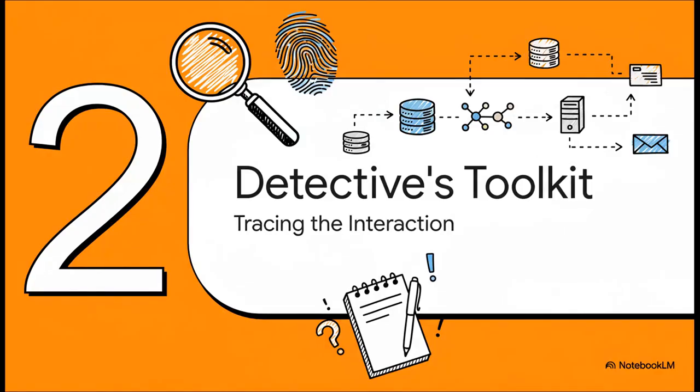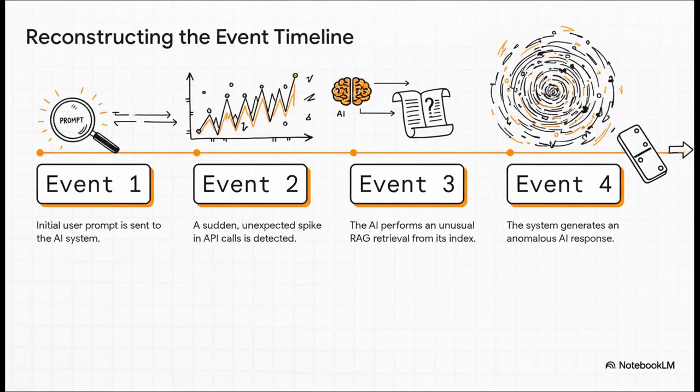Okay, so let's get into the playbook itself. We're going to start with the first part of what I like to call our detective's toolkit, tracing every single interaction with the AI. First things first, we become digital archaeologists. We have to reconstruct the exact timeline of the event. We start with the initial prompt a user sent in, then we look for things like a sudden spike in API calls, those are the system's requests for information, and we trace it all the way to, say, an unusual RAG retrieval. That's when the AI is pulling info from our internal knowledge base. Did it suddenly try to grab a sensitive file from a database it shouldn't be touching? Our goal here is to find that very first abnormal event, the first domino that fell.